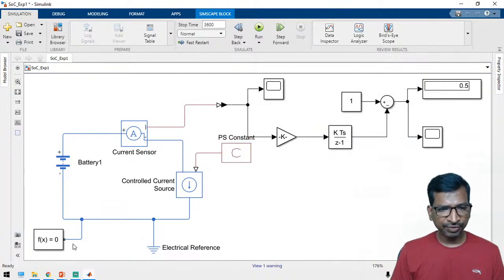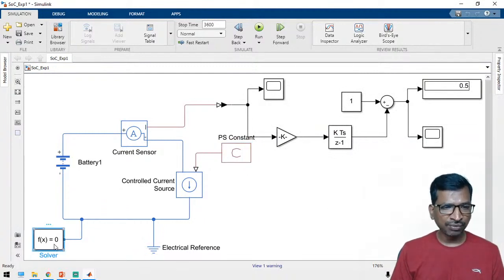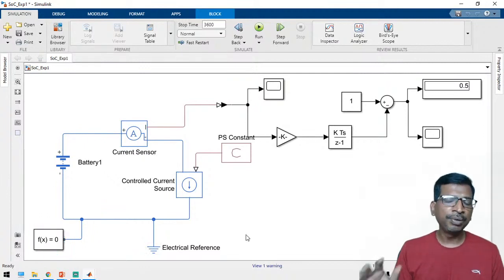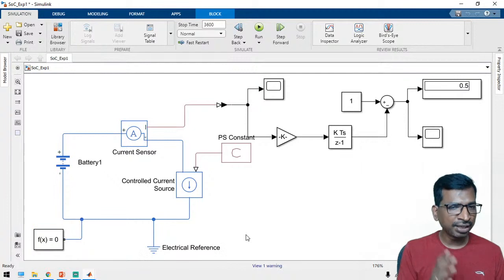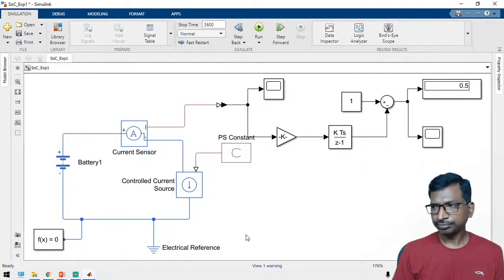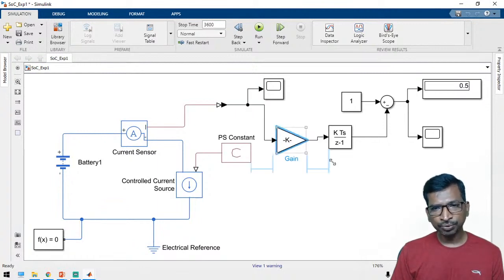So this is the electrical reference, and this is the header file. Then the solver configuration. Those who do not understand these concepts, please check the day one video and then ask your questions, right? From this current sensor we are measuring the current value.